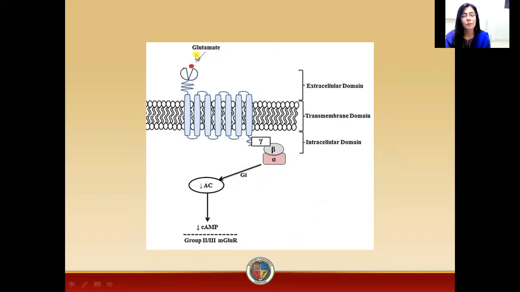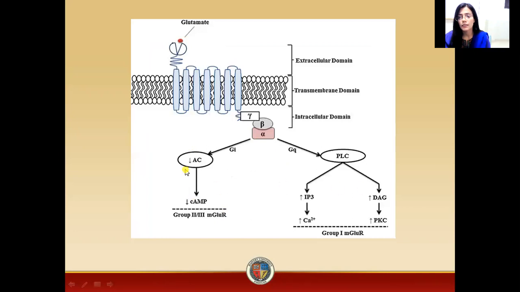In this case, binding of the glutamate to the receptor will result in activation of the Gi protein, which is the inhibitory protein. As a result, there will be inhibition of an enzyme, adenylyl cyclase. Due to inhibition of this enzyme, there will be no conversion of ATP into cyclic AMP. So we can say that these metabotropic glutamate receptors act by two processes. In the first case, they associate with the Gq protein. Secondly, they interact with the Gi protein.